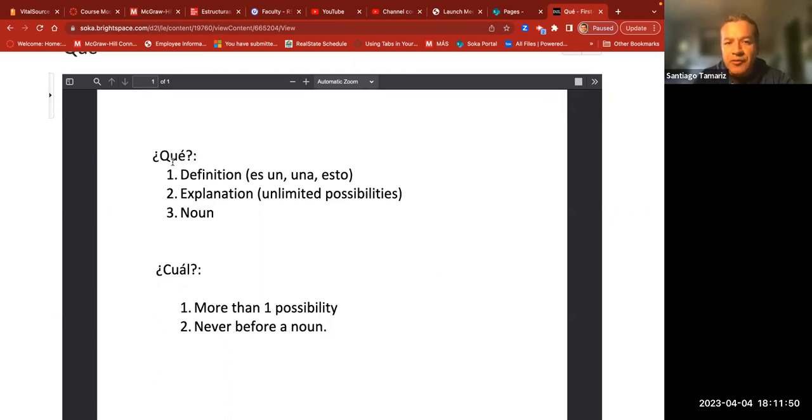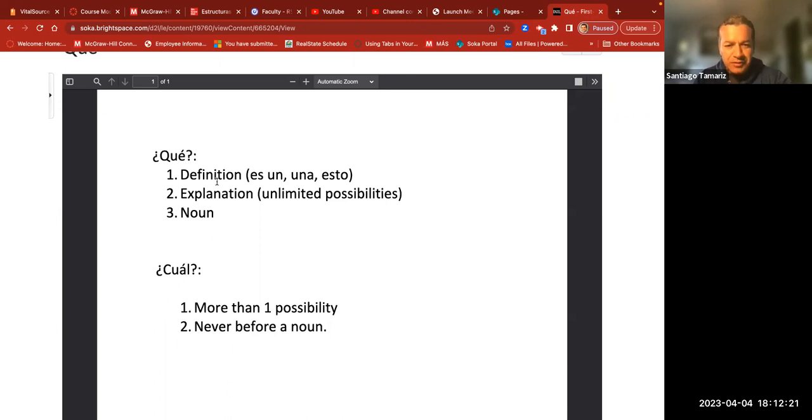Okay, let's focus on qué only for now. Qué is going to be used first when we're talking about a definition. What is a definition? A definition is describing something using your own words or what something is doing for. For example, una mesa. What is a table? A table is a piece of furniture that people use to study.